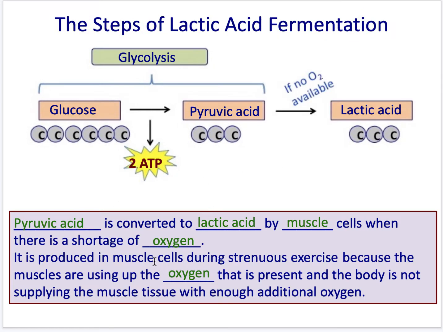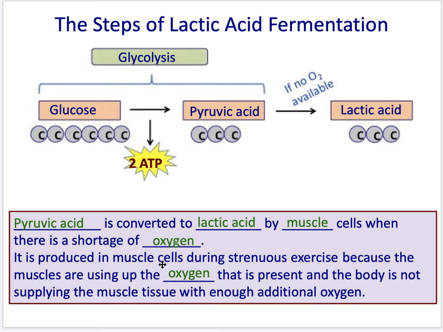There we go. Okay, so it says pyruvic acid is converted into lactic acid by muscle cells when there is a shortage of oxygen. It is produced in muscle cells during strenuous exercise because the muscles are using up the oxygen that is present, and the body is not supplying the muscle tissue with enough additional oxygen.